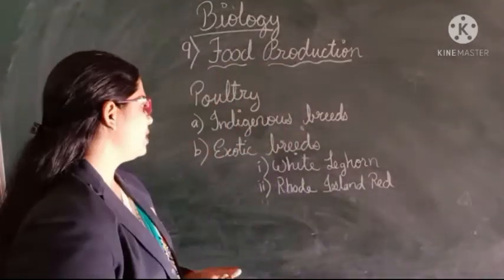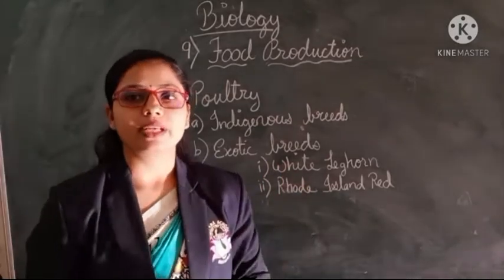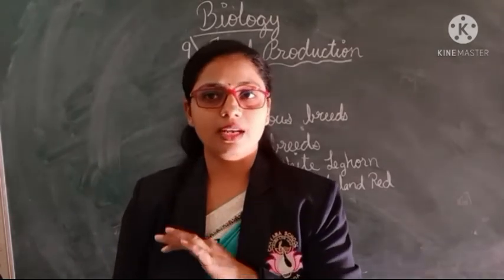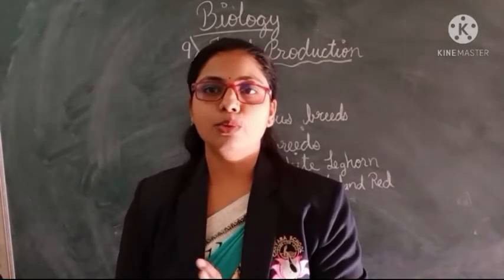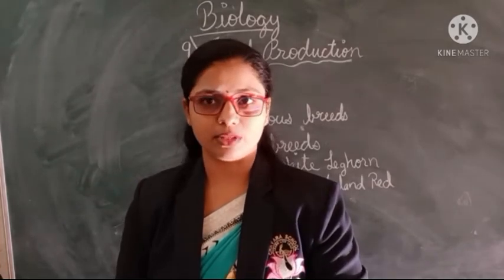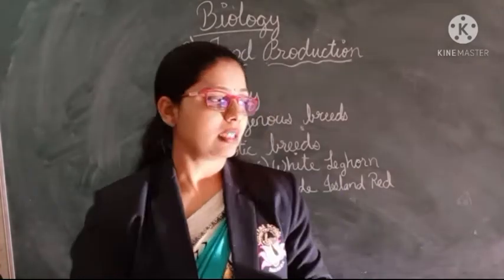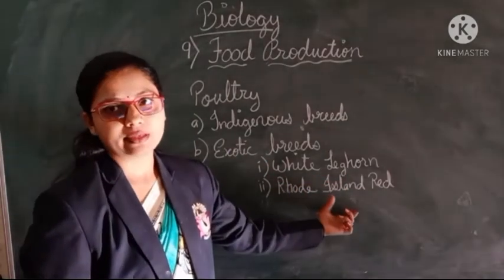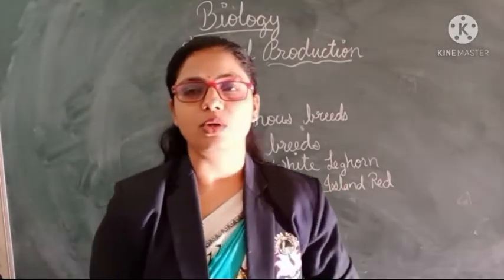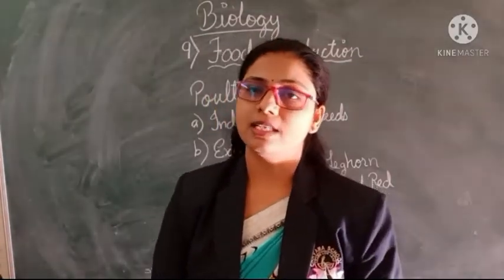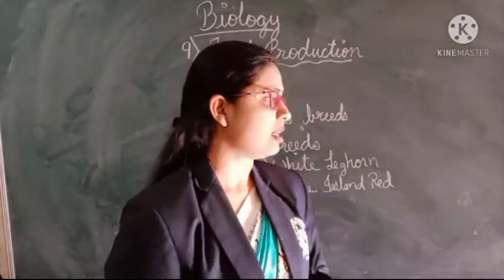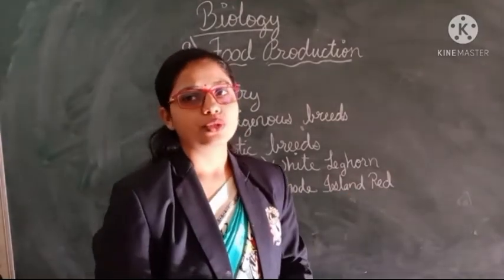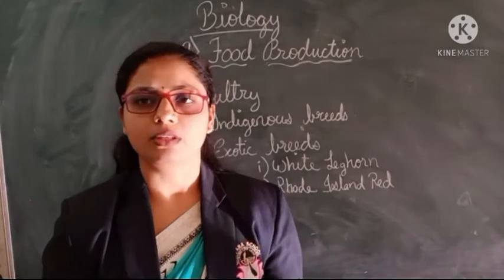Then the next one is exotic breeds. Exotic breeds, there are some for both purposes, means as a broiler also and as an egger also, and some are only for the broiler, means as a meat purpose only it is used. So these are the two types of exotic breeds, that is White Leghorn and Rhode Island Red. These are the two types of breeds of a poultry. So these are again much important. These are found in the USA. Rhode Island Red, this is found in USA. So it is very much important for the meat purpose.